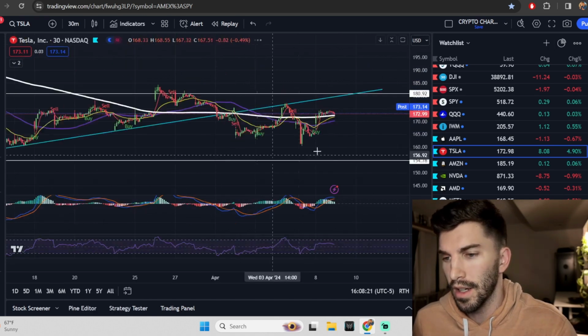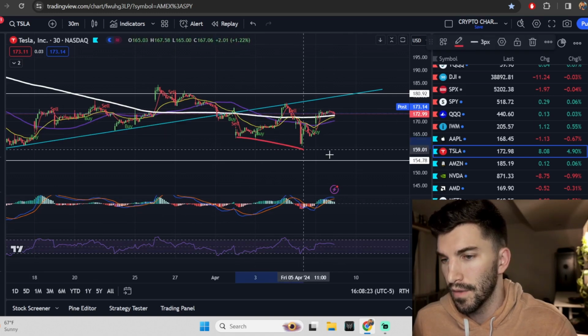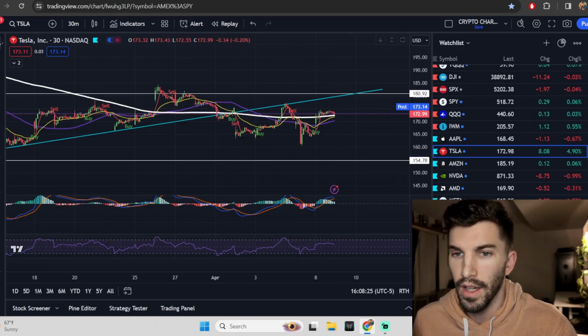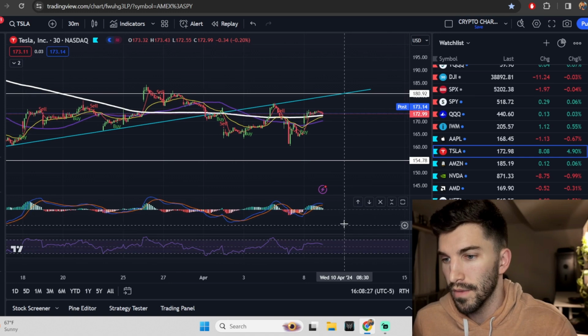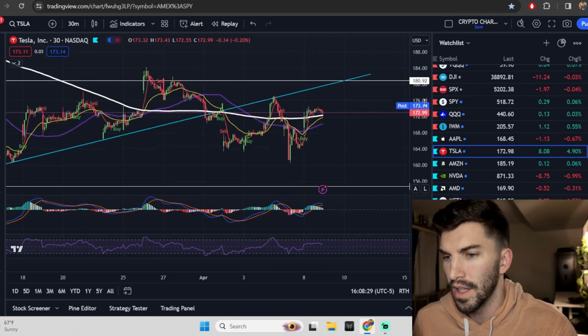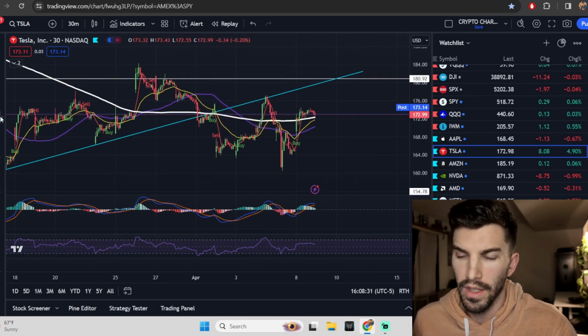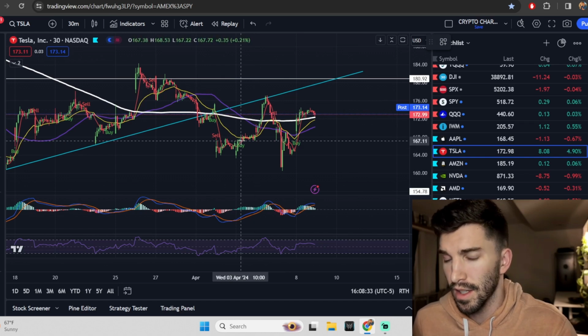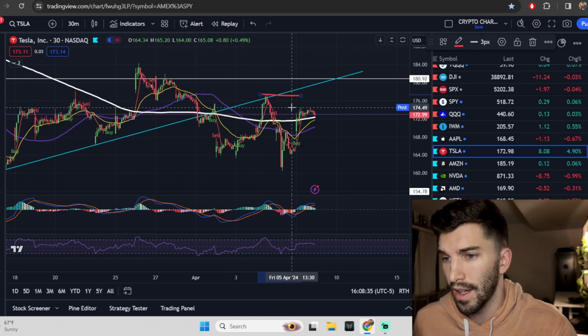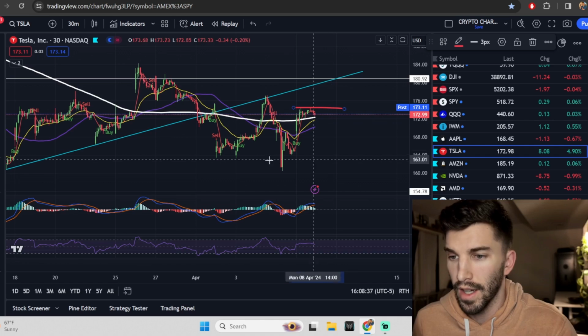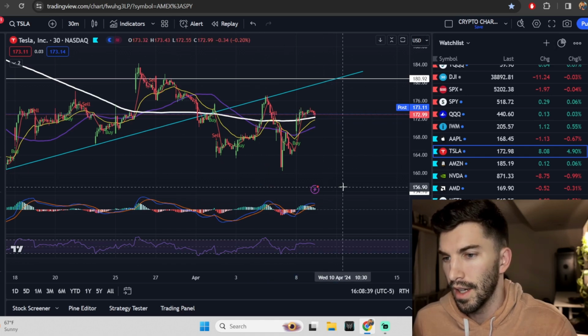Something on the 30-minute I just wanted to point out, you even had a divergence down here on the 30-minute. Now that is rolling over as of now. It looks like it wants to roll over. Make sure that goes negative. But the big thing here is, if this isn't going to see an upward move, we now have a high. This would maybe be a lower high. Here's your low. Now we go make a lower low.